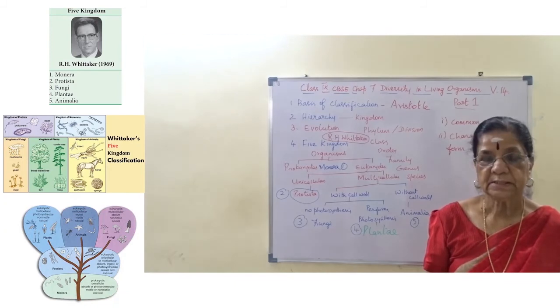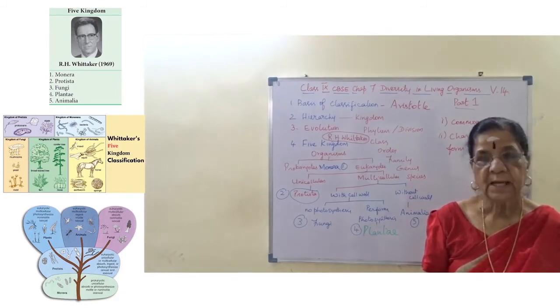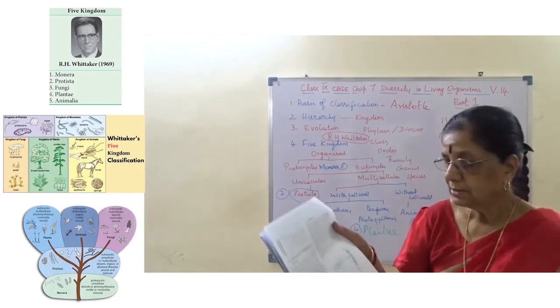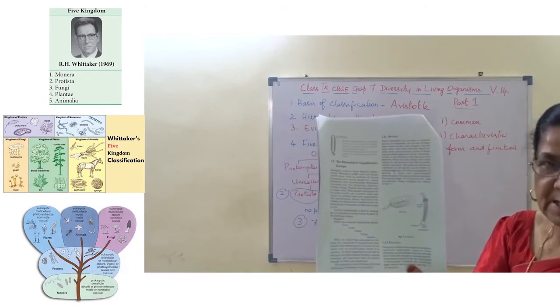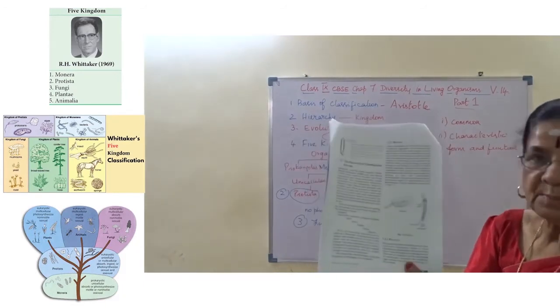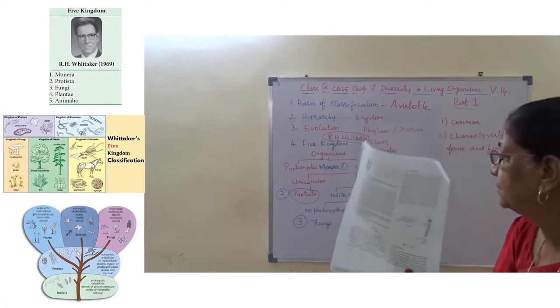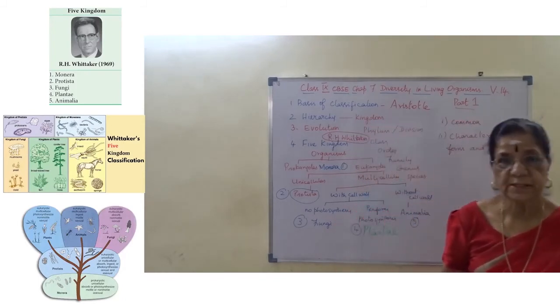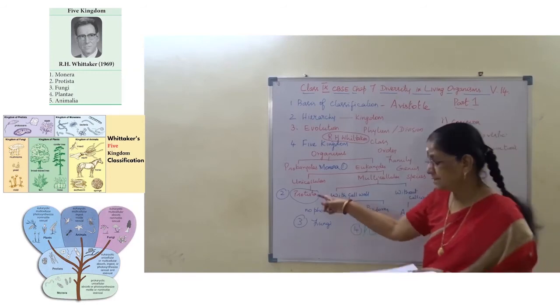Examples for kingdom Monera are blue-green algae or cyanobacteria and mycoplasma. So here this is a textbook example. This is bacteria and here it is Anabaena, and blue-green algae. Examples for prokaryotes as kingdom Monera. Are you clear? Then kingdom Protista.